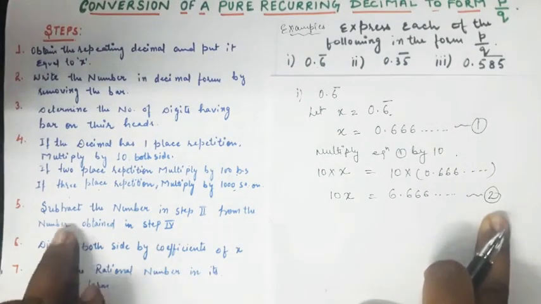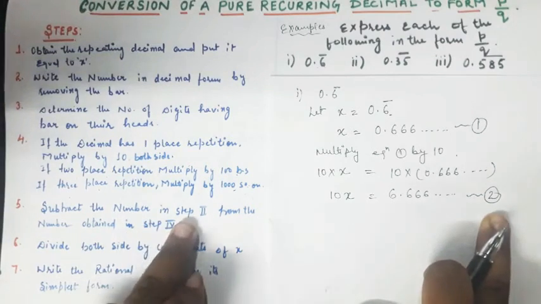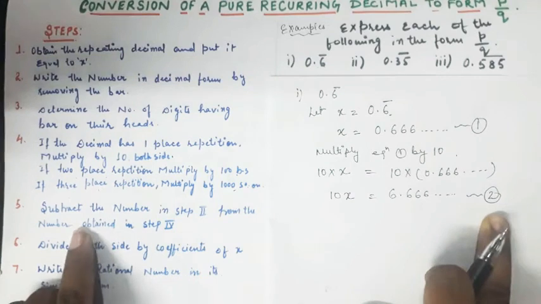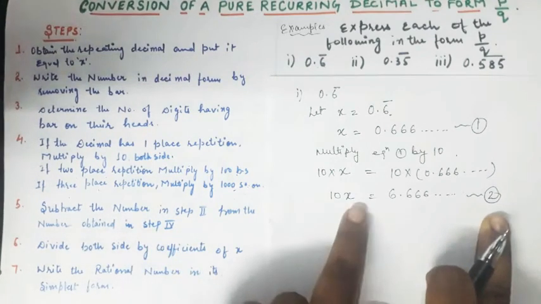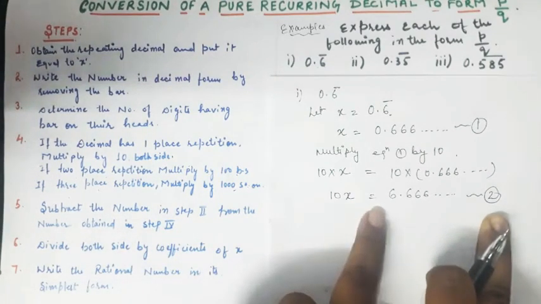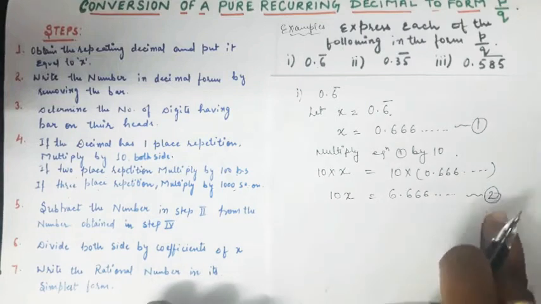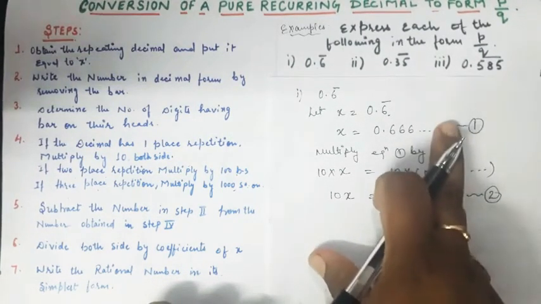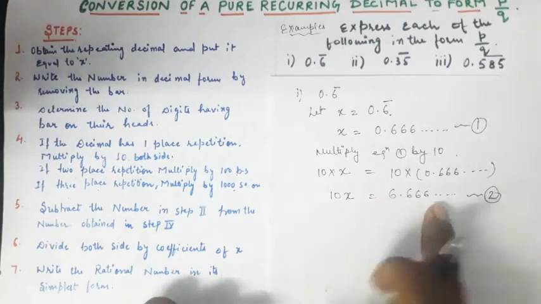Now what it says: subtract the number in step 2 from the number obtained in step 4. In step 4 I got this equation, so I need to subtract equation number 1 from equation number 2.